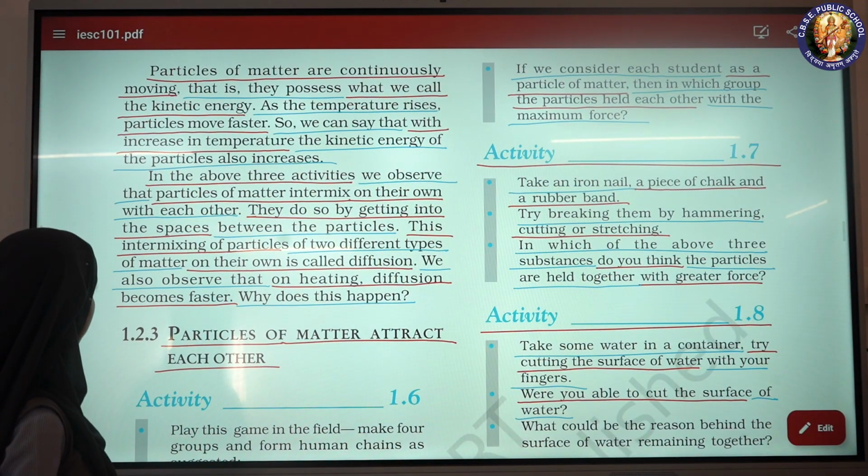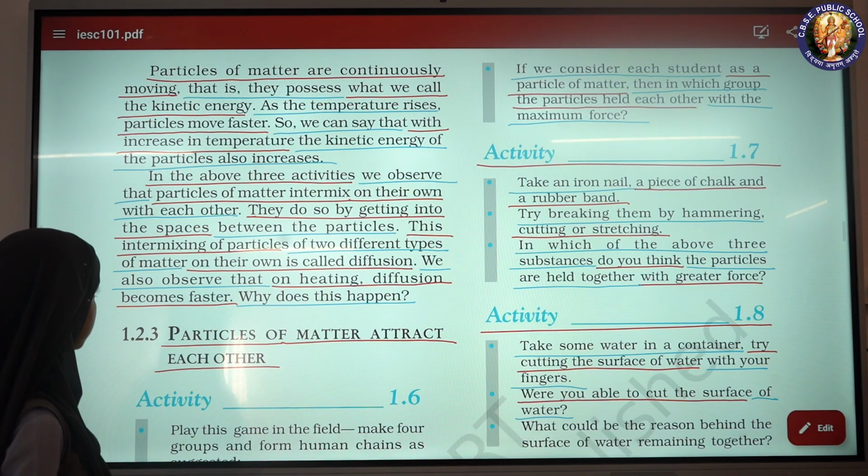Particles of matter are continuously moving. That is, they possess what we call kinetic energy. As the temperature rises, particles move faster.